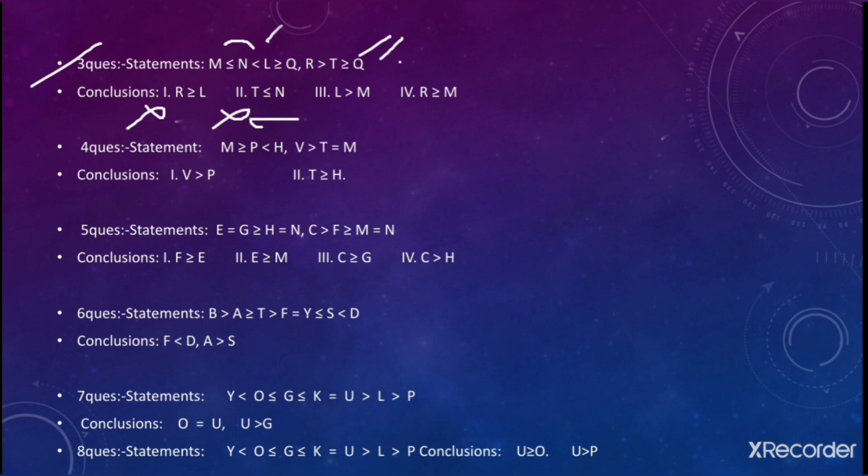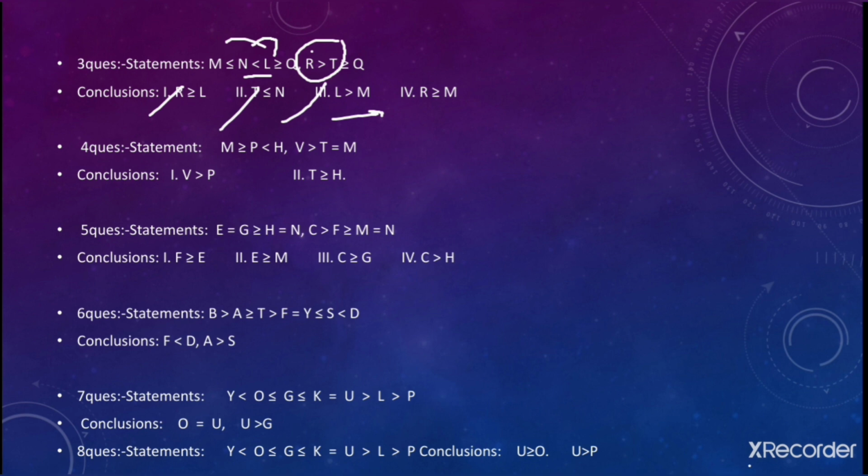फाइन. Next we need to see the third one. Third one is L to M. So look here, we can move from L to N and from N to M. Fine. We can directly move here, and we have this particular sign minimum 1 time in this path, that L is greater than N. एक बार मिल गया तो ये सही है. Fine. Fourth one is R greater than is equal to M. So again we do not have greater than is equal to sign here, so in this way that also goes false.